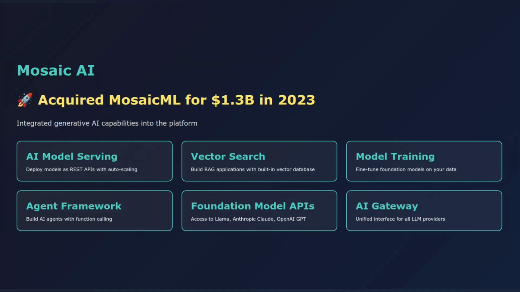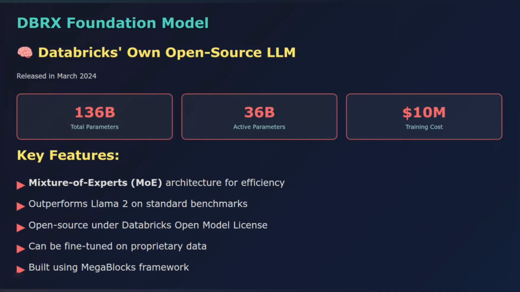You get AI model serving for deploying models as REST APIs, vector search for building RAG applications, model training for fine-tuning foundation models, and agent framework for building AI agents. This is generative AI integrated into your data platform. And here's something really cool.